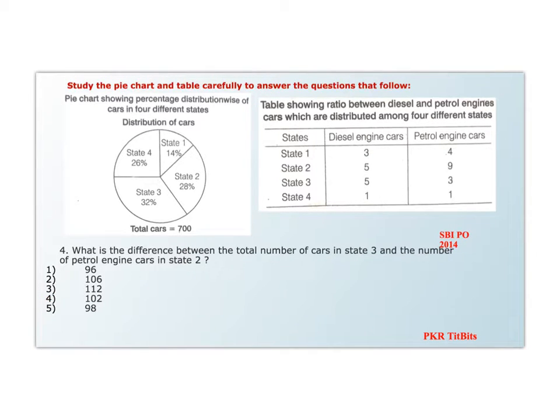Next question: what is the difference between the total number of cars in state 3 and the number of petrol engine cars in state 2? Total number of cars in state 3 is 32% of 700, which is 32 into 7, minus petrol engine cars in state 2. In state 2 it is 5:9. This comes out to be 9 by 14 into 28% of 700, so it is 28 into 7.